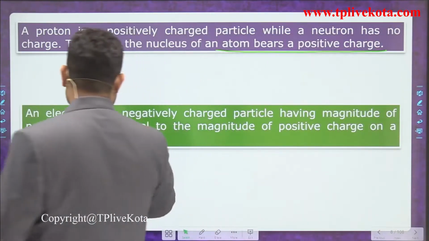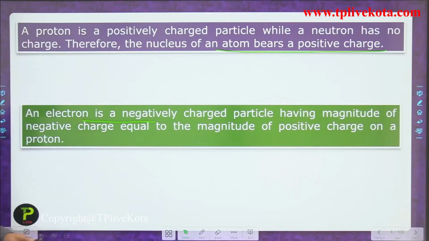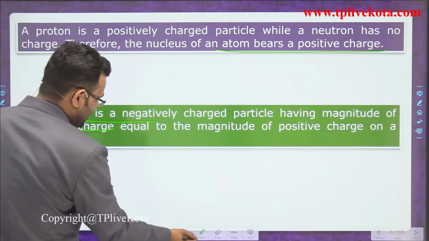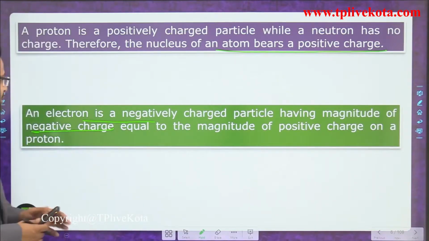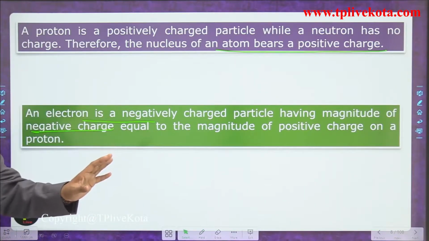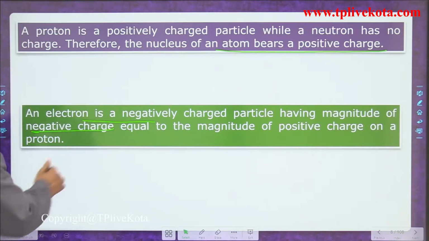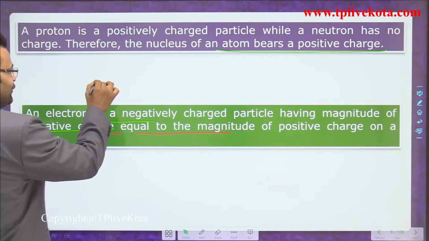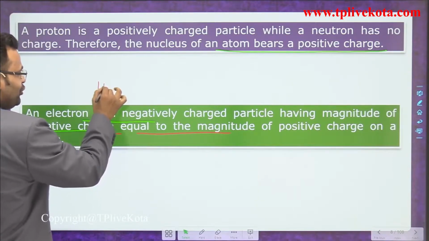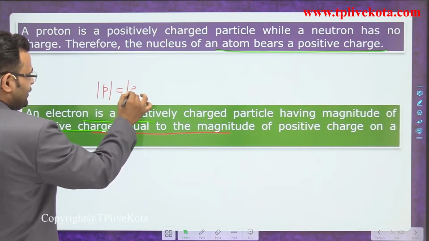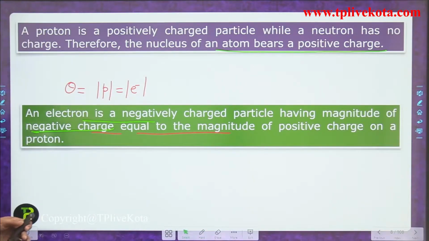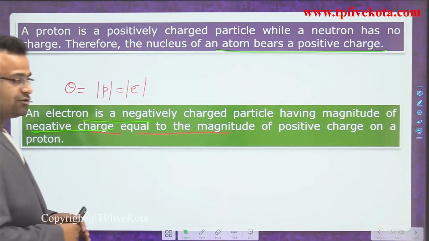An electron is a negatively charged particle, and its magnitude of negative charge is equivalent to the magnitude of the positive charge. It means the magnitude of the charge on a proton is equivalent to the magnitude of the charge on an electron. We are talking about the charge. Charge on a proton is equivalent to the charge on an electron.